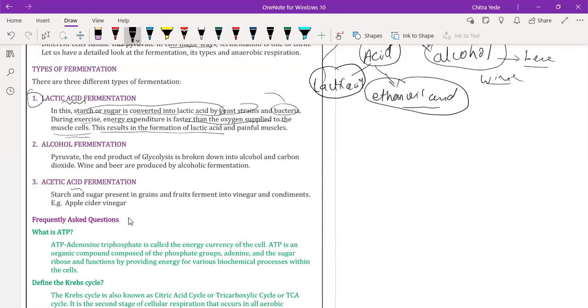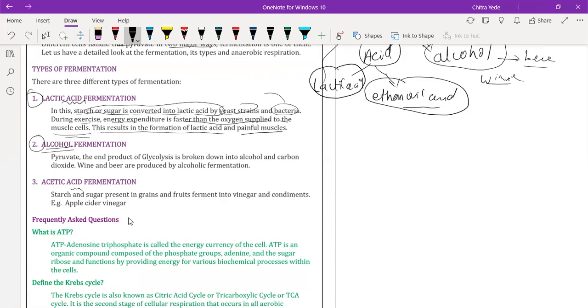Painful muscles are those muscles or cells that undergo wear and tear inside our body, and there too, when blood is not supplied properly, anaerobic respiration is performed.